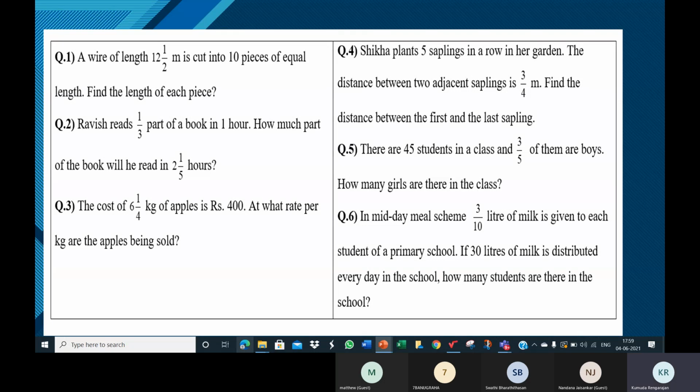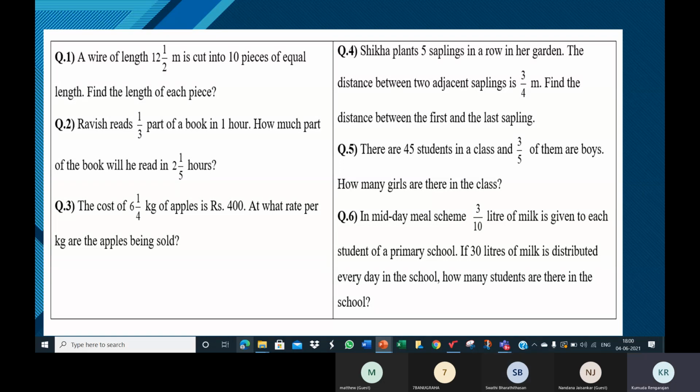Now each point represents a plant, children. Every point is a plant, and you have 6 plants. Now the distance between two plants is 3 meters. When I say two plants, I mean two consecutive, adjacent plants. Any two adjacent plants are 3 meters apart. I hope you got the situation, all of you.